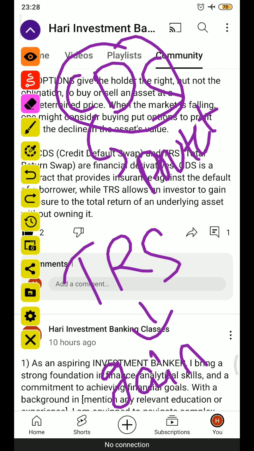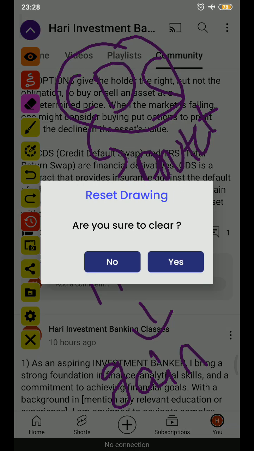Whereas TRS, total return swap, allows an investor to gain exposure to the total return of an underlying asset without owning it. So you will not get any ownership of that asset, but you will get the gain on the total return of the underlying asset. That is TRS.